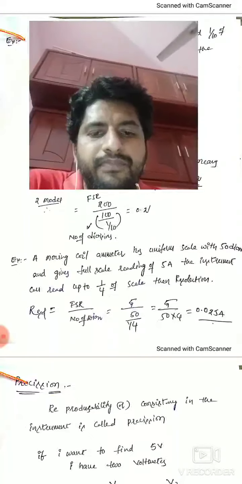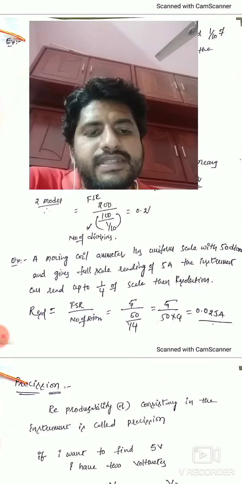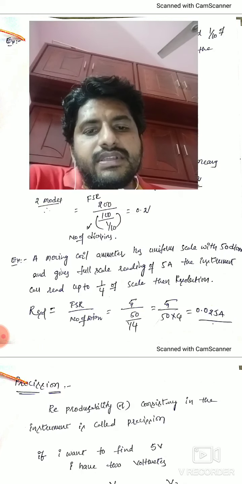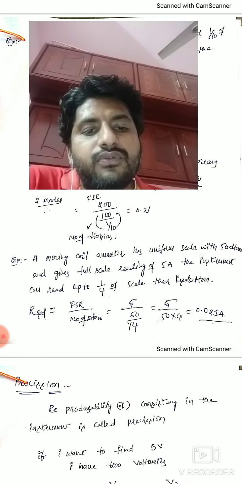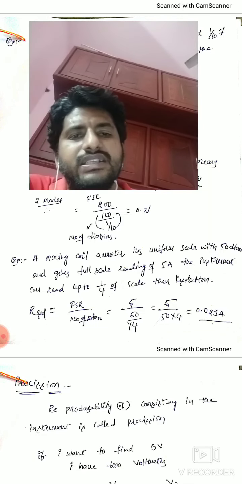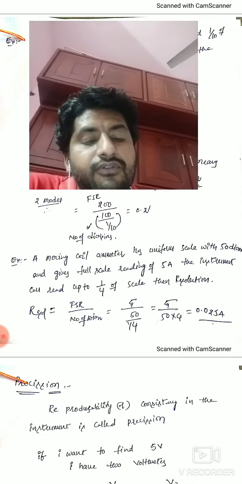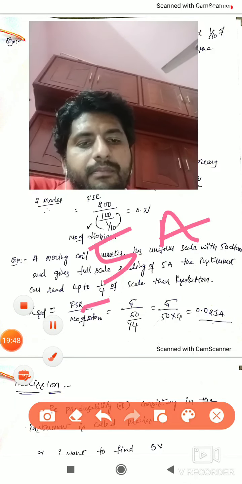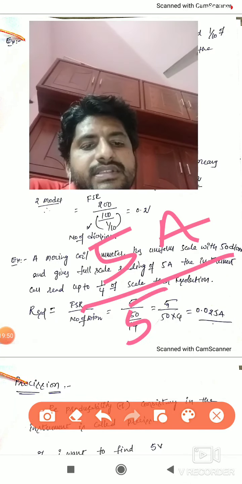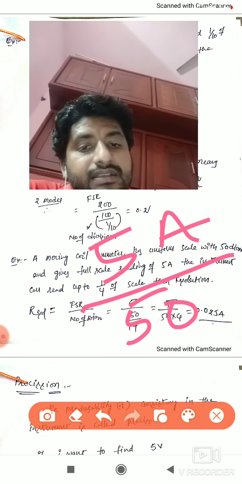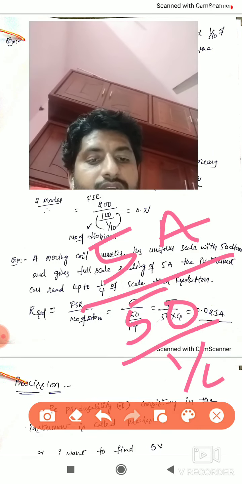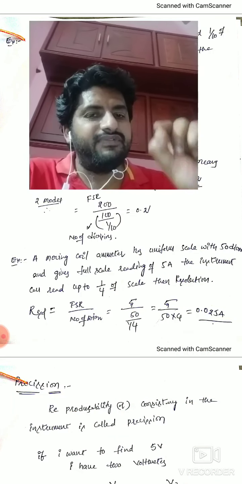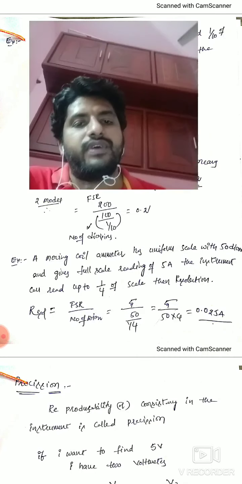Right? Or one more problem. A moving coil ammeter has a uniform scale of 50 divisions and gives a full scale reading of 5 amperes. The instrument can read up to 1/4 of a scale division. What is the resolution? Resolution means full scale by number of divisions. Full scale is 5 amperes, divided by how many divisions? Number of divisions is 50. Each division's subdivision is 1/4. So what is that value? 0.25 amperes. So each and every division in that scale represents 0.25.